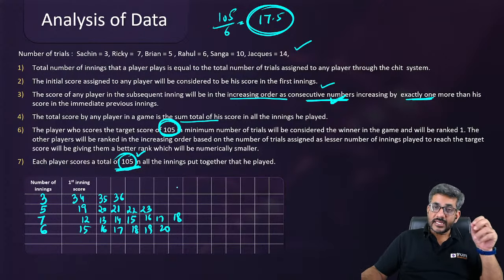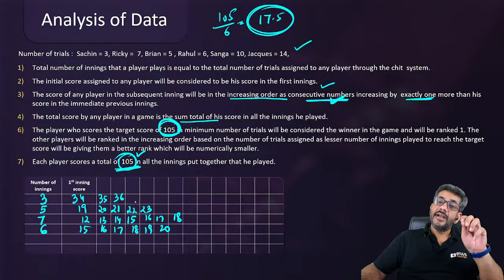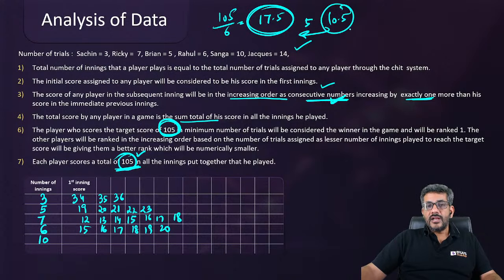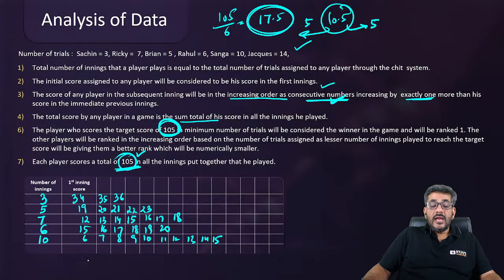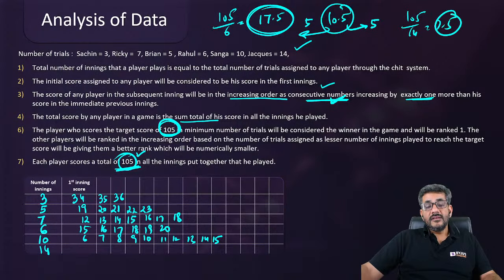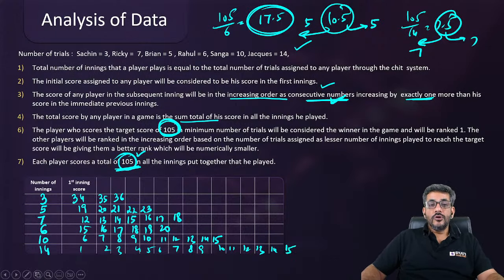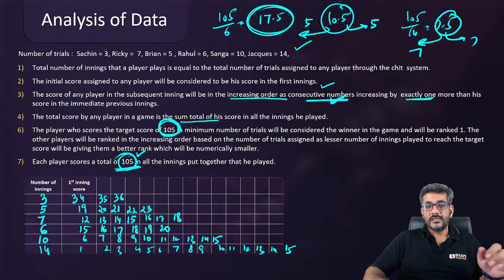Even numbers जब होंगे consecutive, उनका average हमेशा something 0.5 आएगा. Similarly, number of innings अगर 10 है तो average आता है 10.5. Average 10.5 means 5 numbers below 10.5, 5 numbers above 10.5. So the numbers are 6, 7, 8, 9, 10, 11, 12, 13, 14, 15. And when there are 14 numbers, the average is 105 divided by 14, which is 7.5. That means 7 numbers below it and 7 numbers above it. So we have 1, 2, 3, 4, 5, 6, 7, 8, 9, 10, 11, 12, 13, 14, 15. These are the numbers whose sum will be equal to 105.